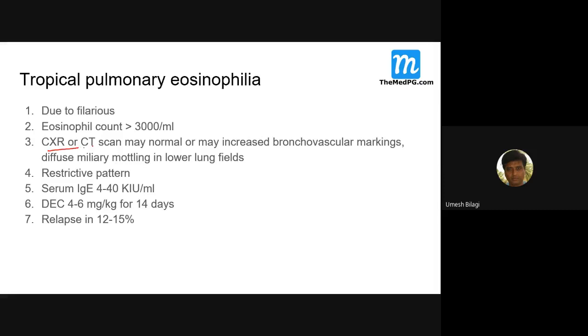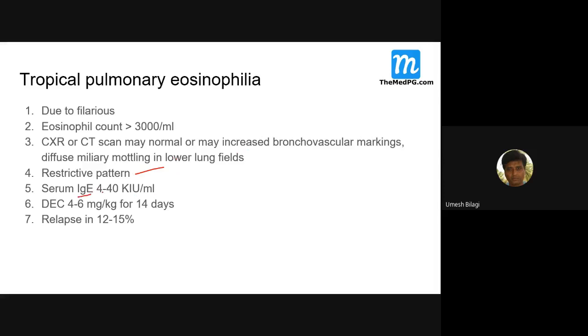So the eosinophil count will be more than 3000. Chest X-ray and CT scan are usually normal, but there can be miliary mottling in the lower lung fields. Bronchovascular markings can be there. And remember this, it is a restrictive pattern. Whenever you get an asthma-like picture, you think people show an obstructive pattern, but in tropical pulmonary eosinophilia you get a restrictive pattern on pulmonary function tests. Remember this.